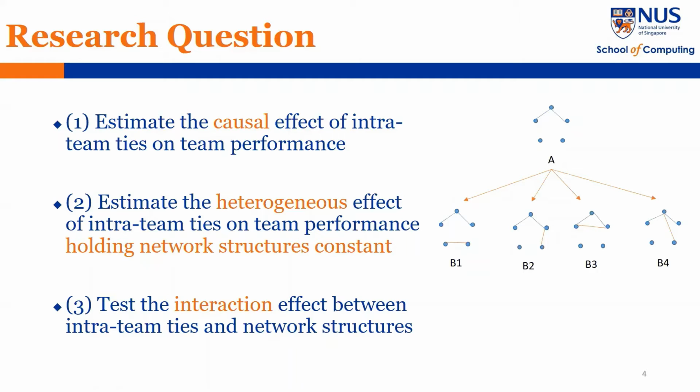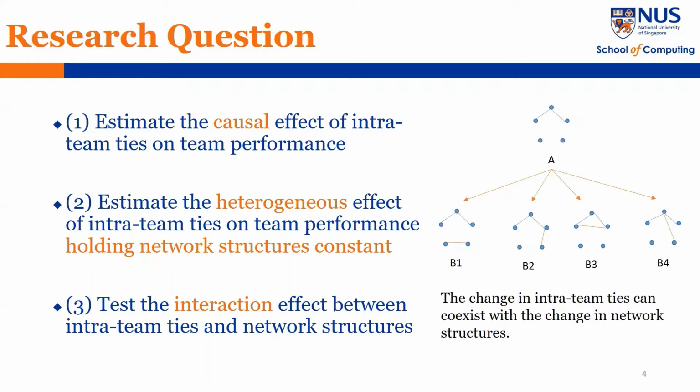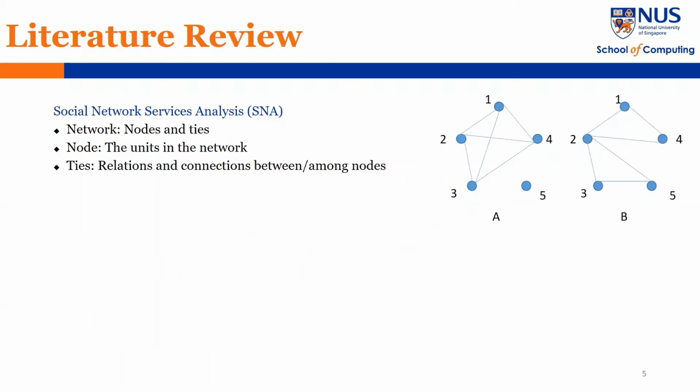For example, network B3 differs from network A not only in the presence of the new tie, but also in the presence of cliques. Both the presence of cliques and the new tie can be the reason for the difference in team performance. Hence, we need to separate the effect of intra-team ties from that of network structures. Thirdly, we will test the interaction between intra-team ties and network structures. In this question, we allow variations in network structures.